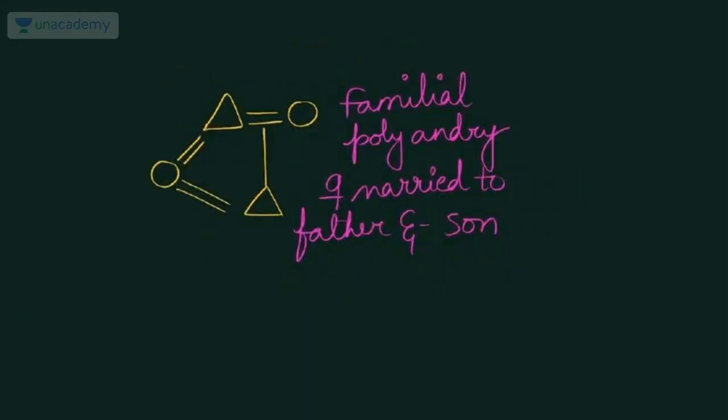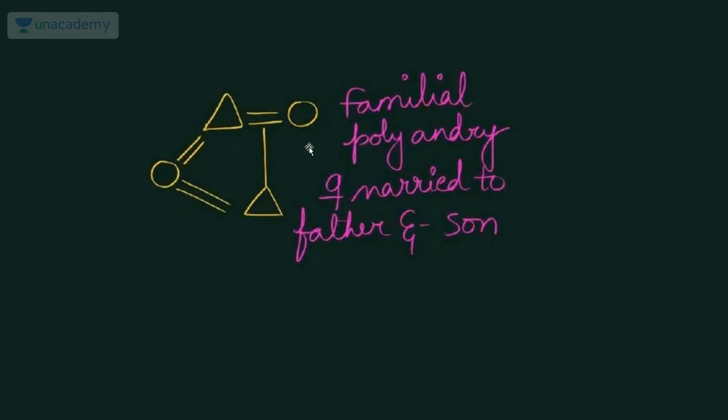Next comes familial polyandry, which means that inside a family there is polyandry. A male and female are married, they have a child, a son, and then the father is married to another girl as well, and that girl is married to the son as well.